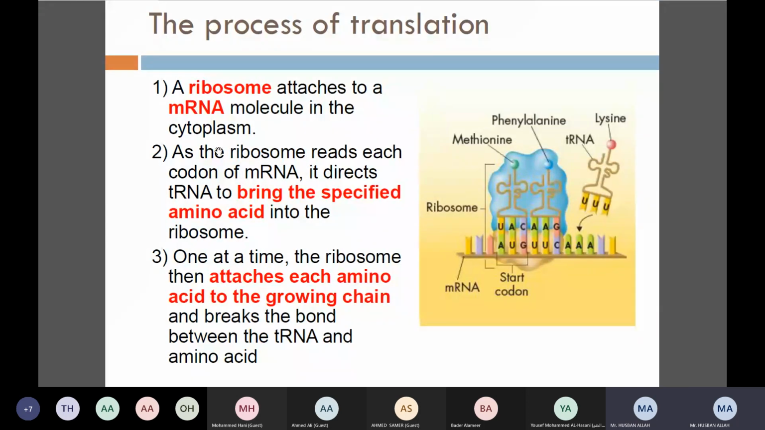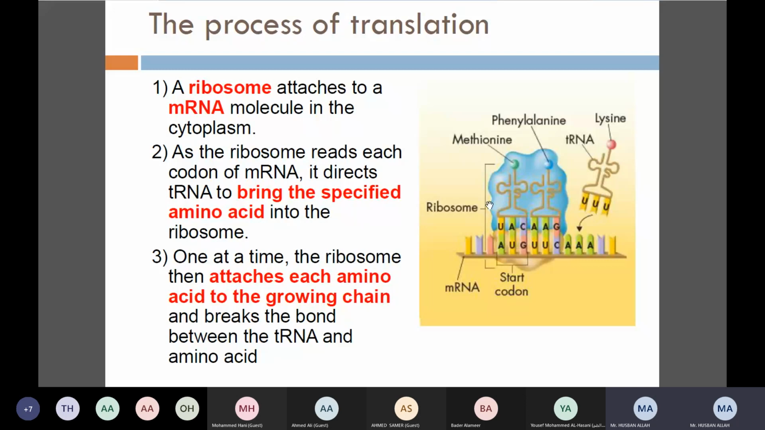The second step: as the ribosome reads each codon of the messenger RNA, it directs transfer RNA to bring the specified amino acid into the ribosomes. The function of ribosome, as we know, is to read the codon present on the mRNA, right? So the codon present on the messenger RNA will be read by the ribosomes, and it will direct a message to the transfer RNA to bring the specific amino acid, right? Like for example, the first one we have AUG.